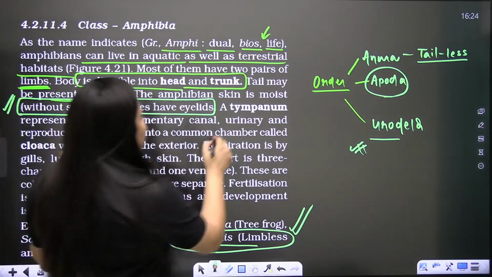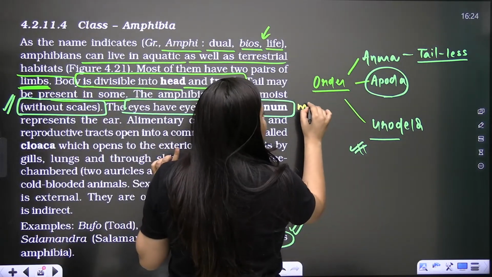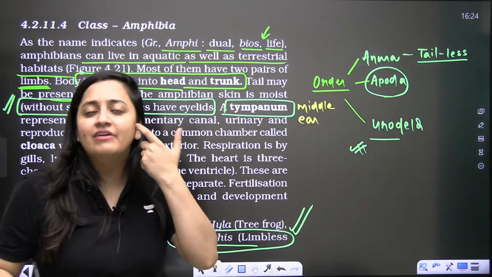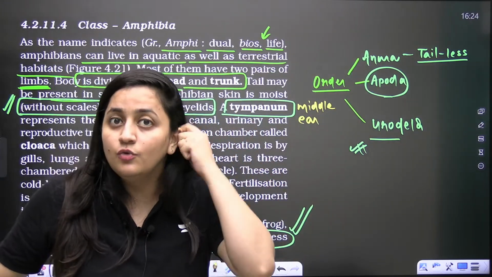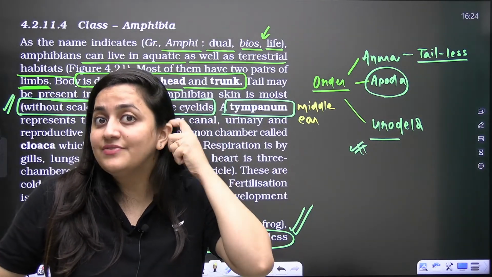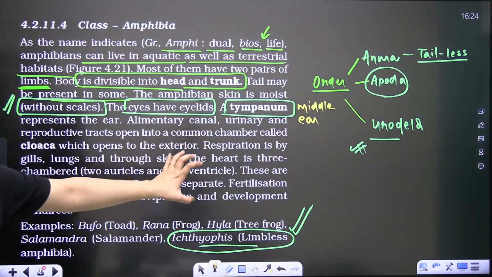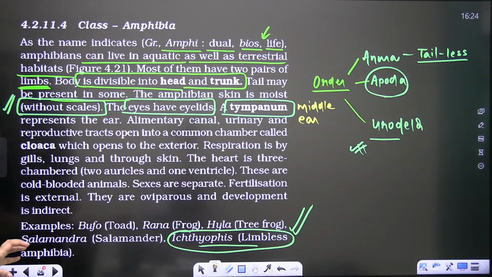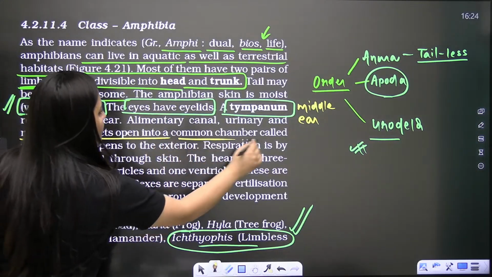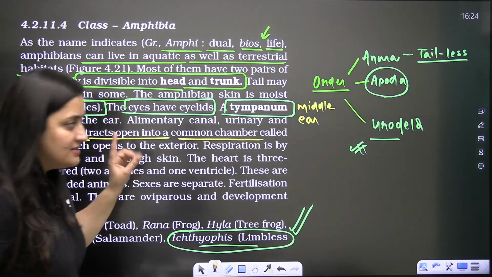Okay, so here you will see the tympanum. Tympanum represents the ear. You know that tympanum means middle ear. So in amphibians you will see the middle ear only, unlike living mammals which have internal and middle. In our case we have the pinna, the external ear, but in their case they just have the middle ear. The alimentary canal, urinary and reproductive tracts open into a common chamber, that is cloaca. You will find the same chamber in the reptiles.